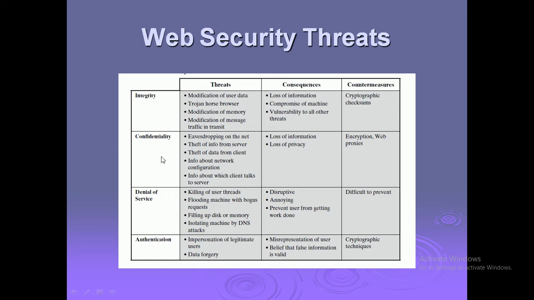In the same way, another group of threats is in confidentiality: eavesdropping on the net, theft of info from server, theft of data from client, info about network configuration, information about which client talks to server. The consequences are loss of information, loss of privacy, and the countermeasures are encryption and web proxies. Similarly, there are other threats.